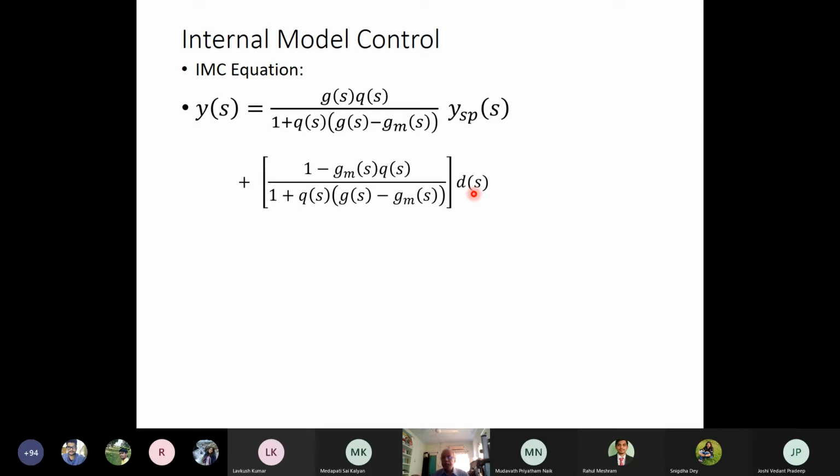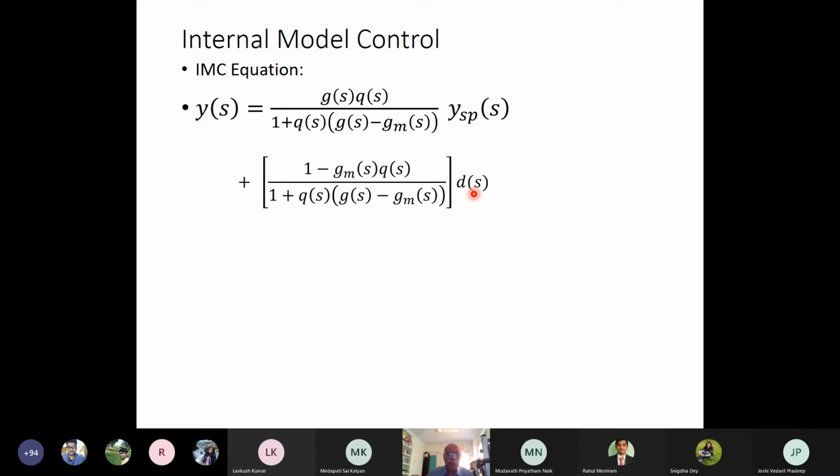Now, in this IMC equation, Gs is not known to me, but I have the information of GMs, the process model I have. So like open loop control, I put Qs equal to 1 by GMs.